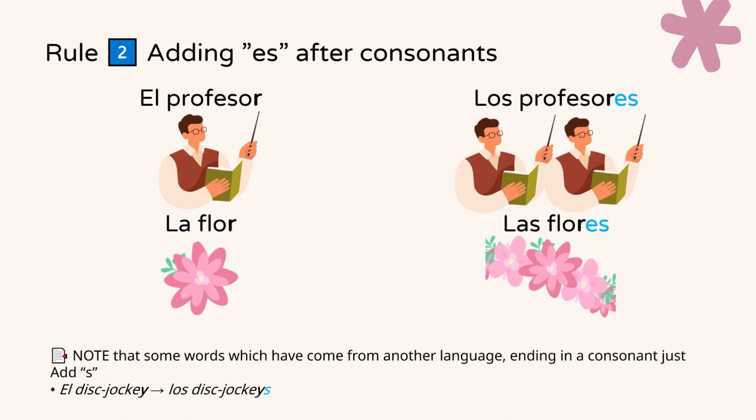Now let's move to rule number 2. When a word ends in a consonant like N or R, or any other letter that's not a vowel, we add ES to make it plural. So, for example, el profesor becomes los profesores. La flor becomes las flores. But be careful, some foreign words don't follow this rule. El disjockey becomes los disjockeys.